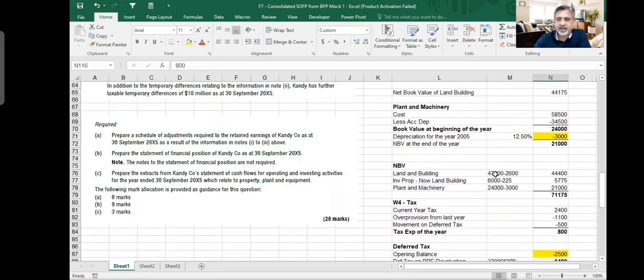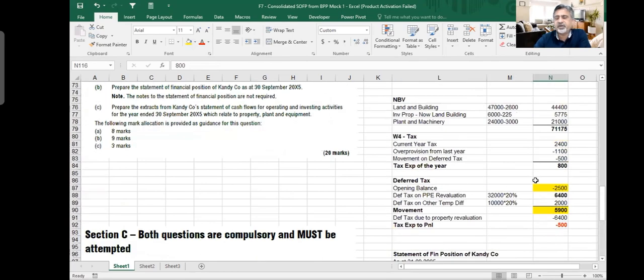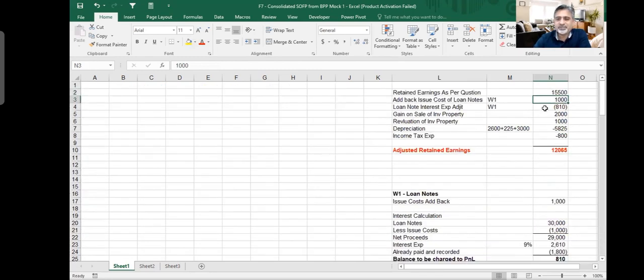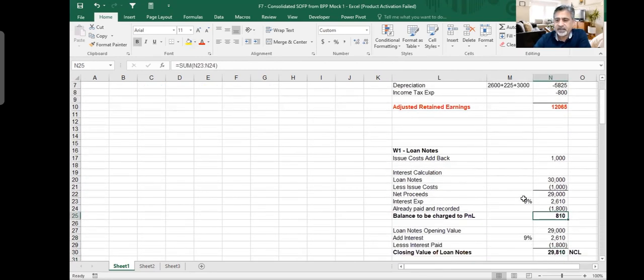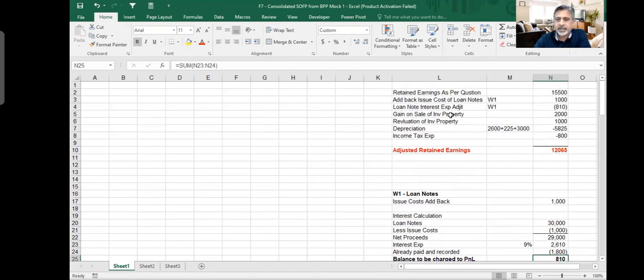Retained earning 15,500 we are taking. Is it 15,500 the starting point? Yeah, 15,500. So 15,500 was there. We add back 100 loan notes expense adjustment 810. I took from here. Okay, that is fine. 1,029. Okay. Gain on sale of investment property 2,000. Gain on this is this one. Depreciation I took this 5825.